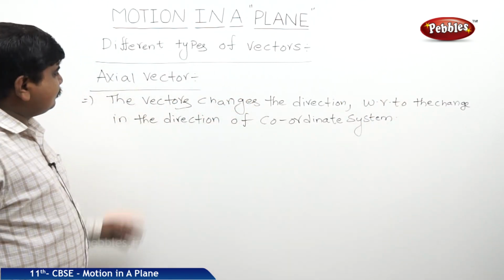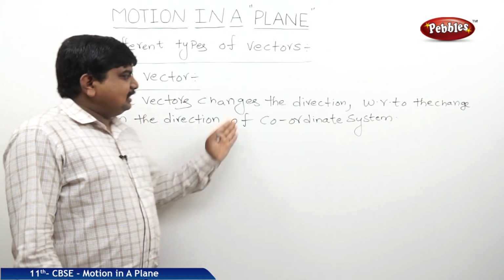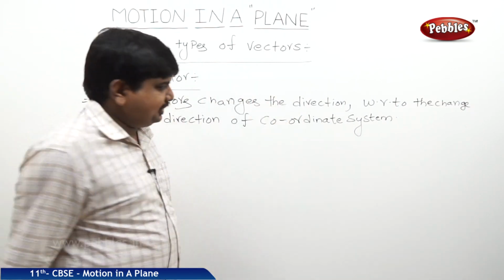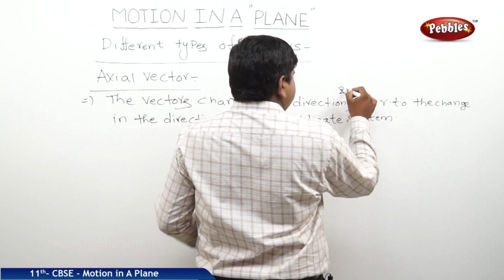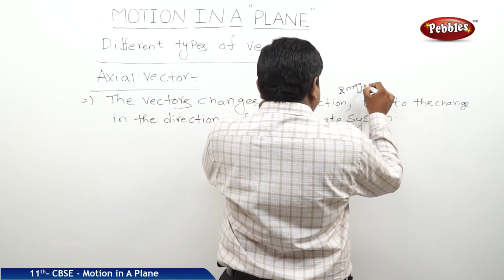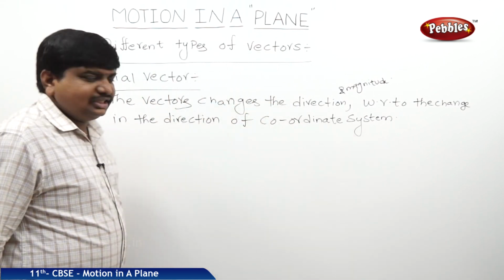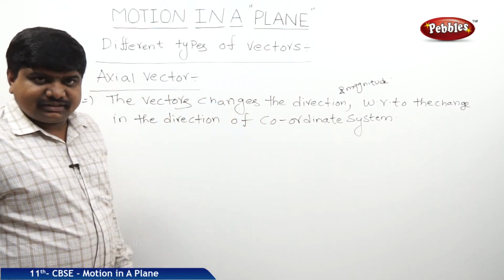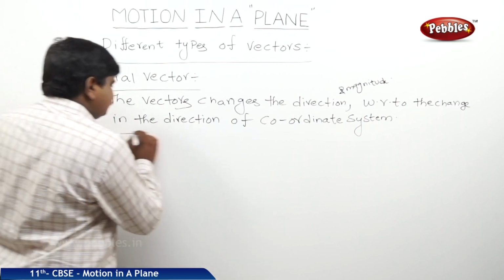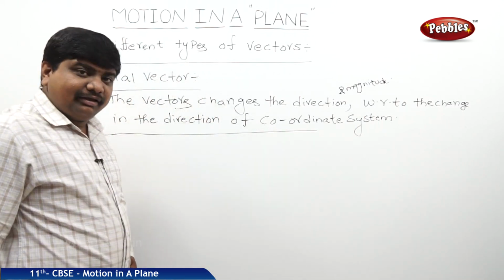These types of vectors are called axial vectors, means this vector changes the direction as well as the magnitude with respect to the change in the direction of the coordinate system. So what are the examples? The examples are related to circular motion.